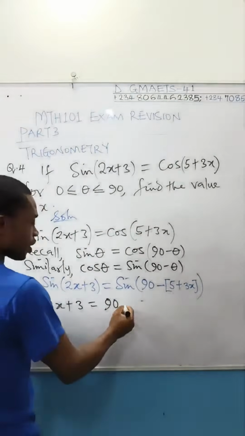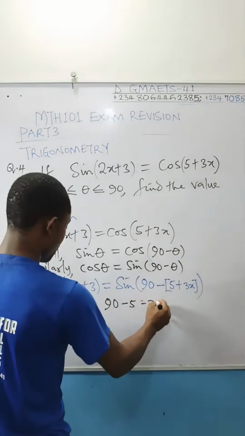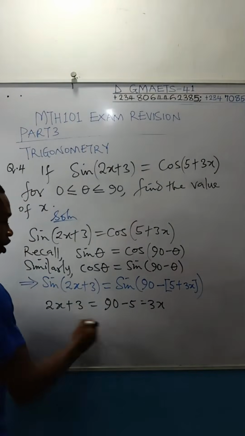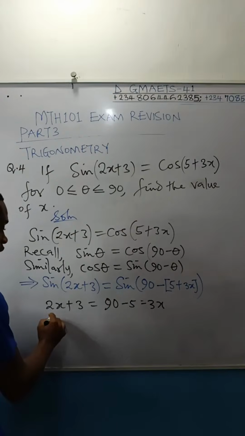If you open up this bracket, you're going to get 90 minus 5 minus 3x. 90 minus 5 minus what? 3x. Now collect your like terms. You know that this is going to be 2x.